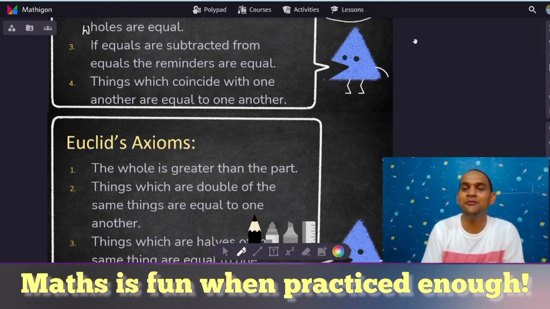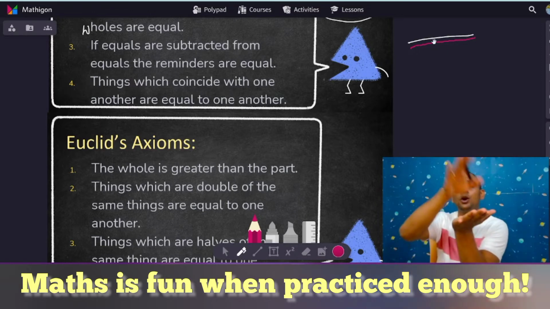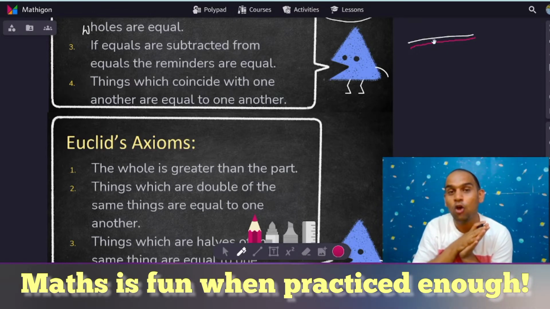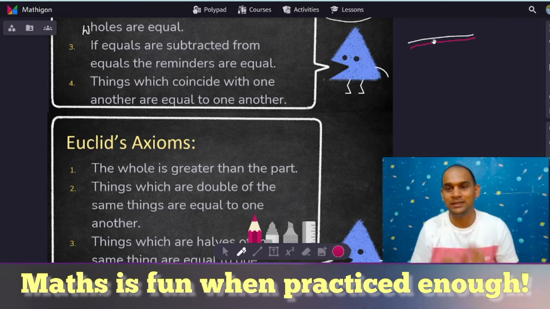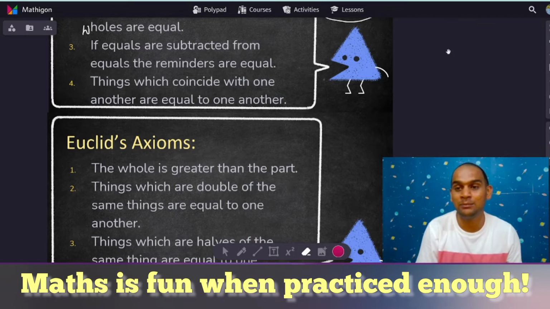For example, if we have a line, and another line of similar size, if I bring them one upon the other and they overlap or coincide completely, that implies they will be equal.